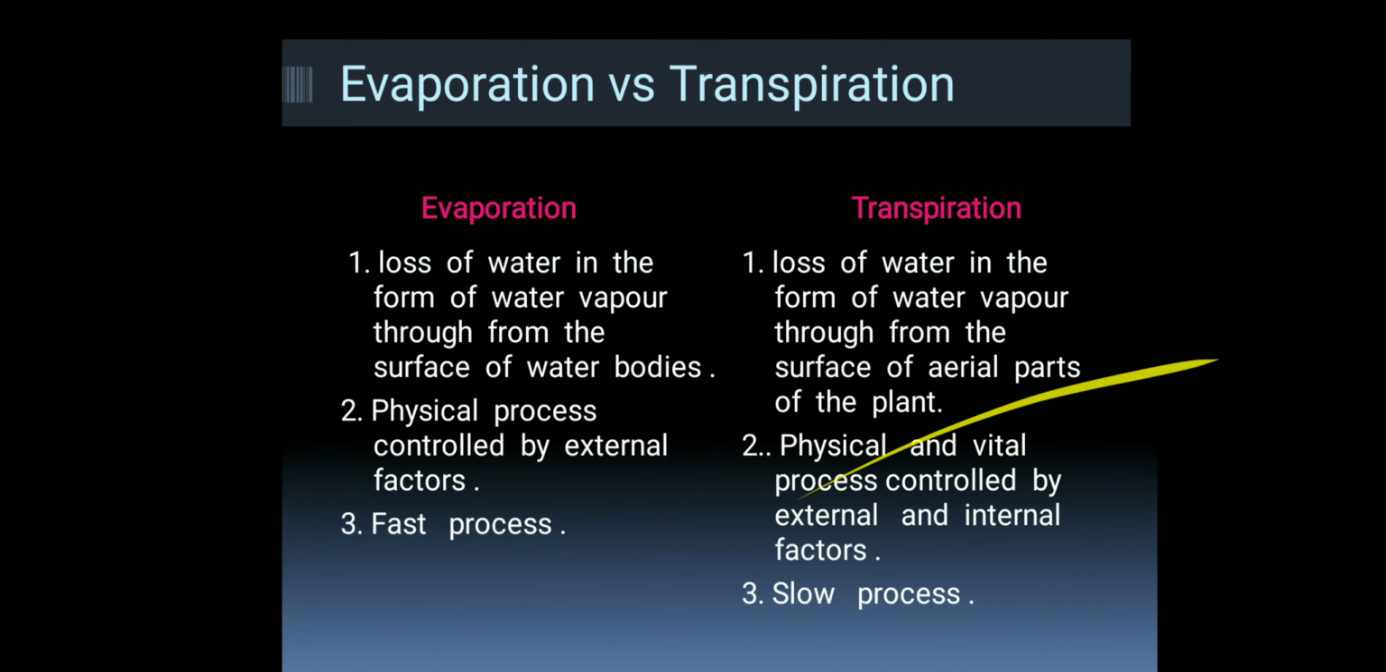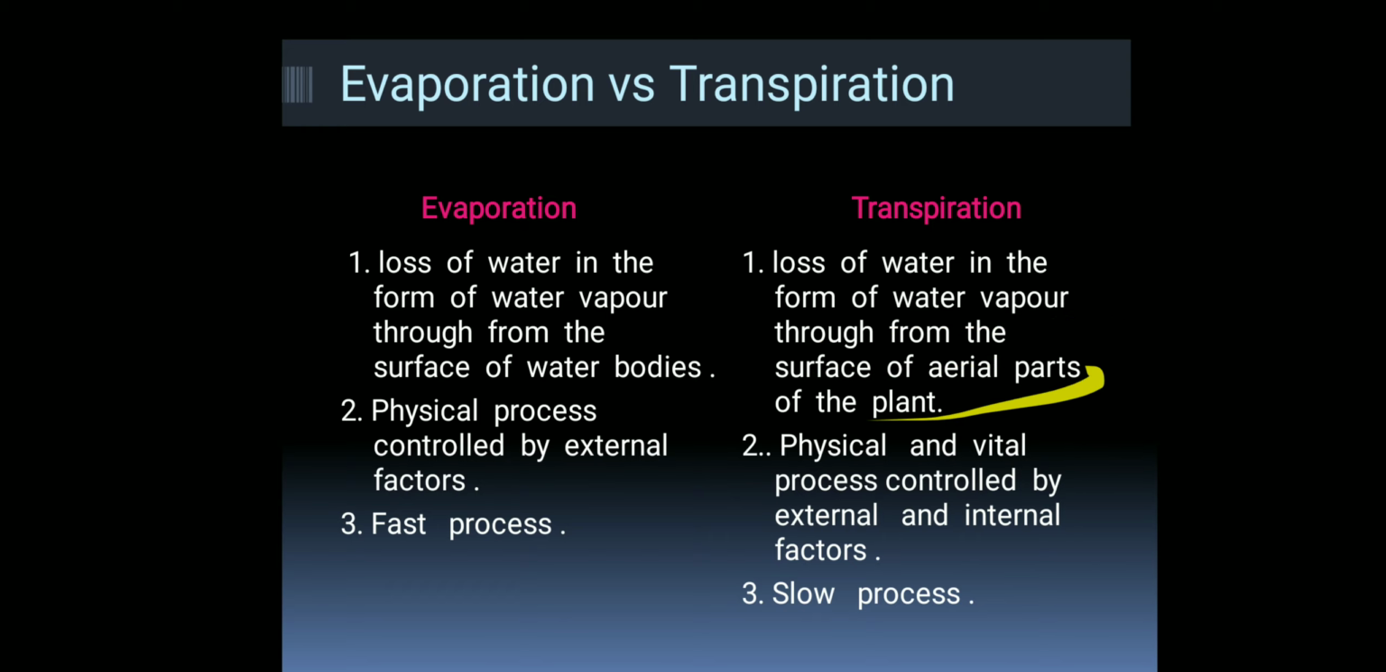Students, today we have to start with the last topic of this chapter, that is guttation and bleeding. Before moving towards guttation and bleeding, we must know the difference between evaporation and transpiration. Evaporation is the loss of water in the form of water vapor through the surface of water bodies, whereas in transpiration there is the loss of water in the form of water vapor through the aerial parts